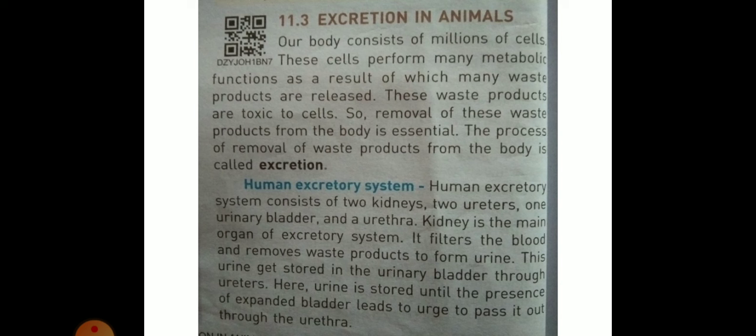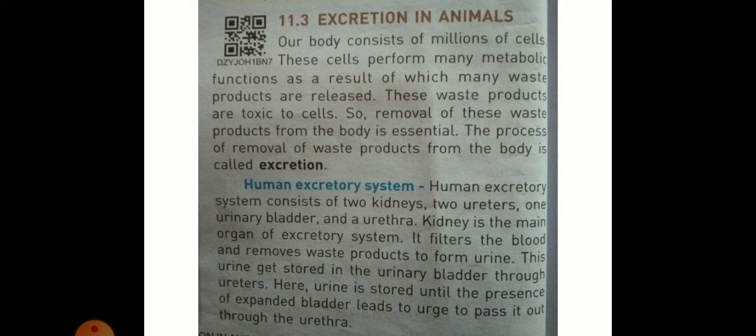Human excretory system. Human excretory system consists of two kidneys, two ureters, a urinary bladder, and a urethra. Kidney is the main organ of excretory system. It filters the blood and removes waste product to form urine. Excretory product in human is called urine. This urine gets stored in the urinary bladder through ureters.